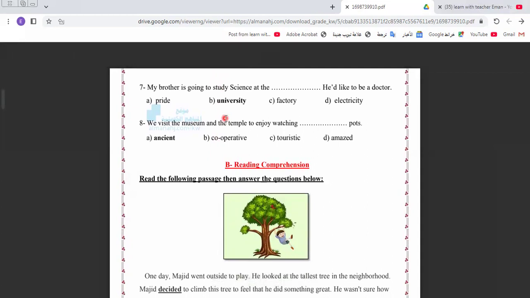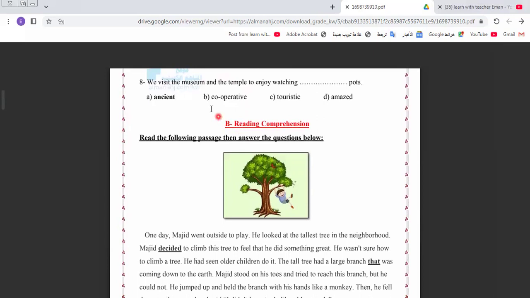The university is a big building. We have Cairo University and Ain Shams University, and all of these universities have faculties. We have a science faculty in Ain Shams and in Cairo University. So this is a part in a big building, called a faculty. You have a faculty of science.